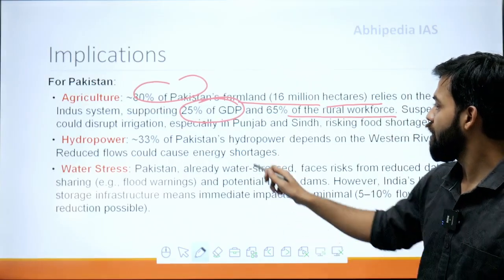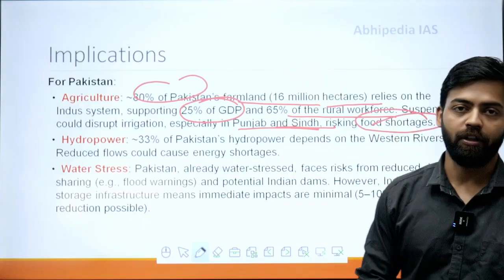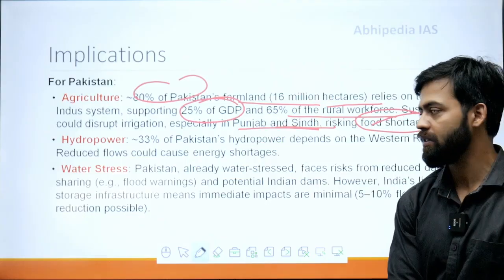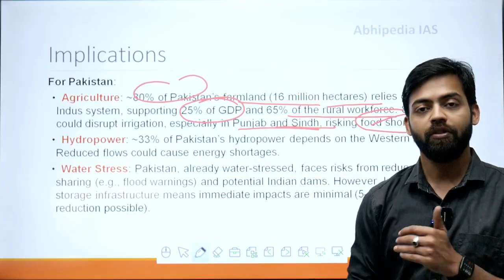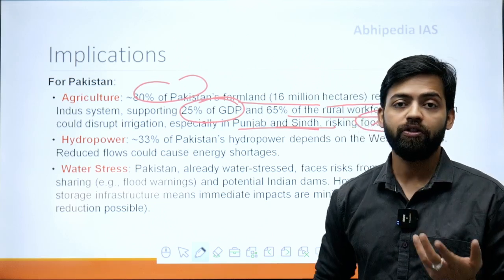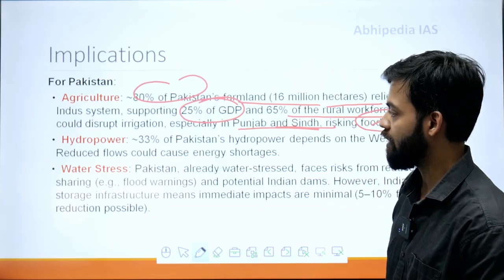So there, in Punjab and Sindh province, there will be risk of food shortages. This is a huge implication as far as Pakistan's economy is concerned, because Pakistan's economy is also an agrarian economy. So that will be hampered. Cost of inflation will be high, food prices will go high. So these will be the implications as far as Pakistan is concerned.